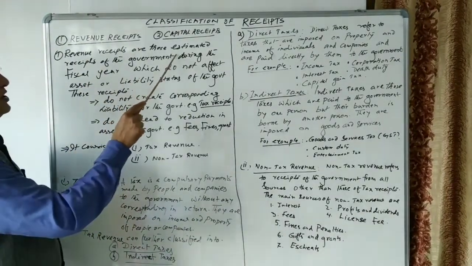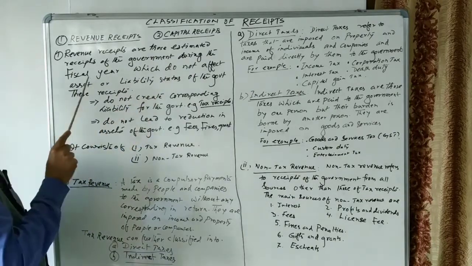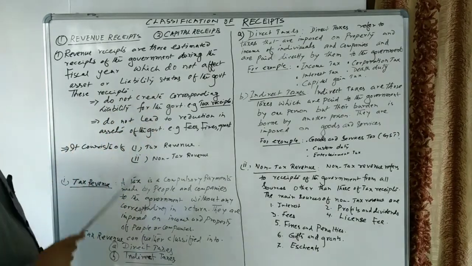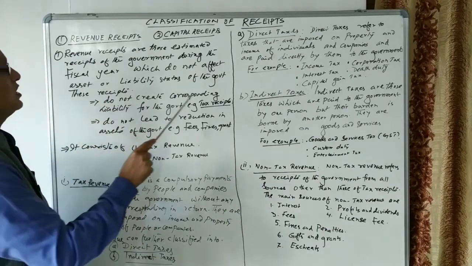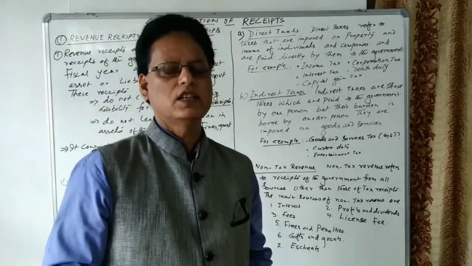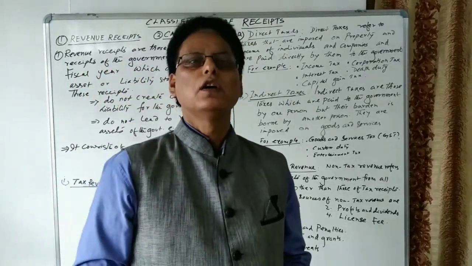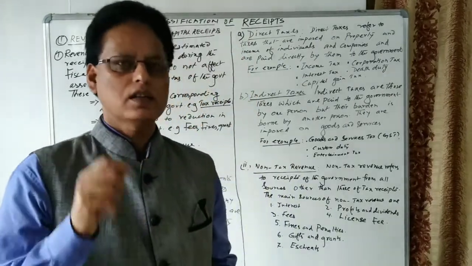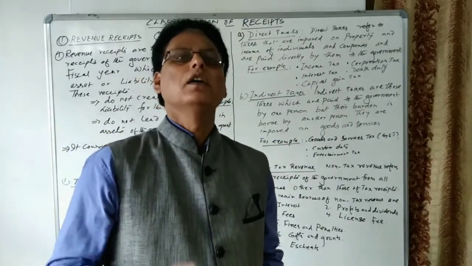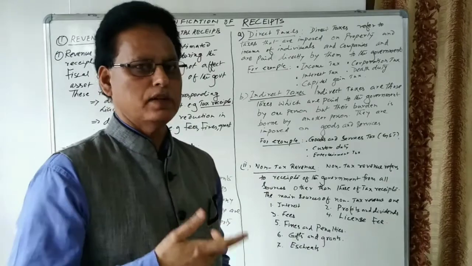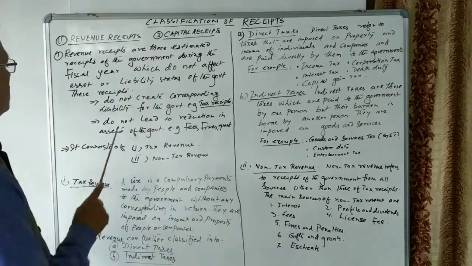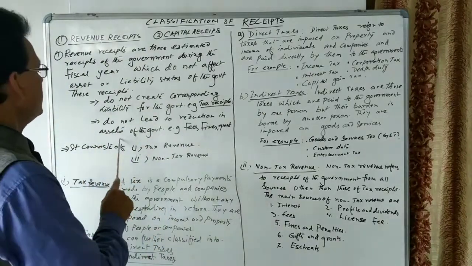Revenue receipts are those estimated receipts of the government during the fiscal year which do not affect the asset or liability status of the government. It means these receipts do not create any corresponding liability for the government. The money received in the form of revenue receipts is not to be returned by the government. They do not lead to a reduction in the assets of the government.